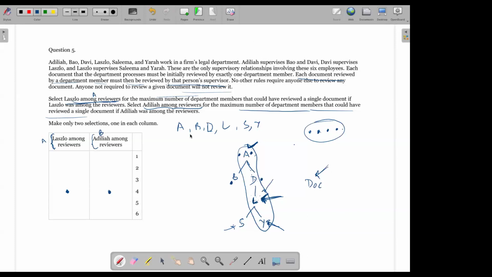An answer for A with the minimum number of people would have been 1. For the minimum number of people, right? Otherwise, for A, we know for the maximum number of people, our answer is 4. A was among the reviewers, right? Okay, I think any other questions? Are we good with this?